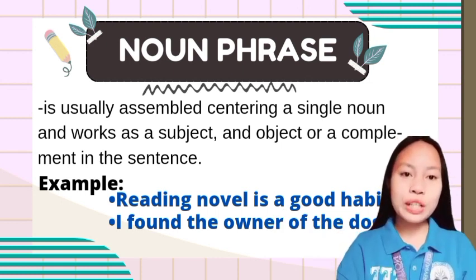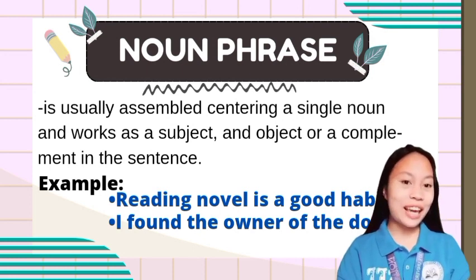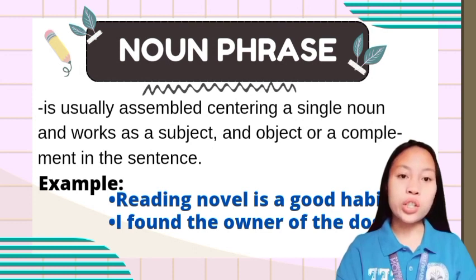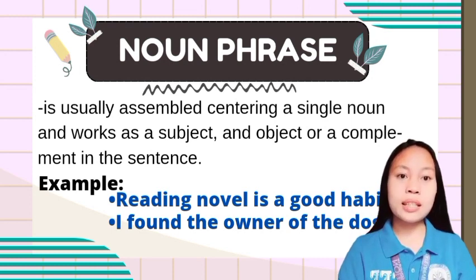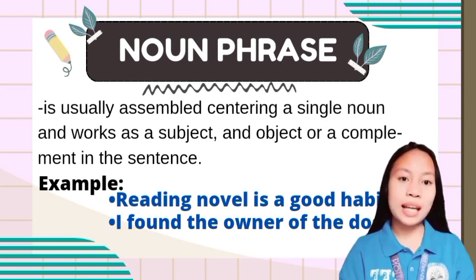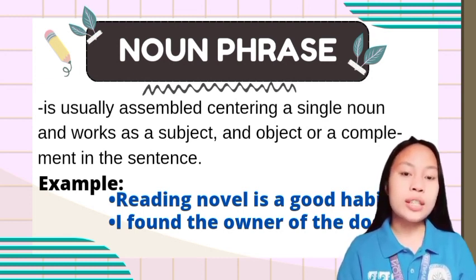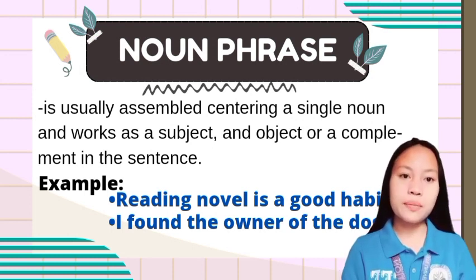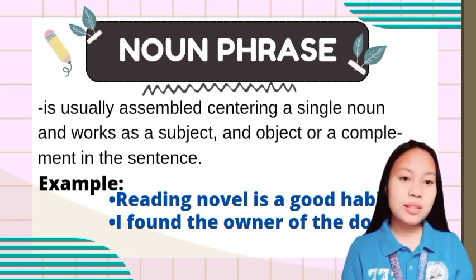Let us all first determine what is a noun phrase. A noun phrase is usually assembled centering a single noun and works as a subject, an object, or a complement in the sentence. In this type of phrase, it is an independent clause because it works as a subject. So when you see a noun phrase, you can understand quickly what it is or what the main goal of the sentence is. We can see some examples above.